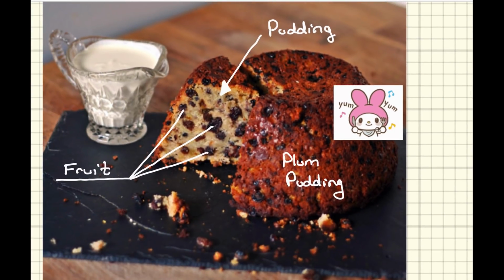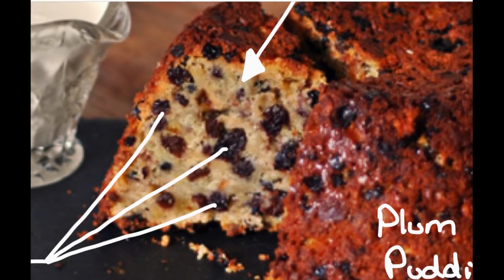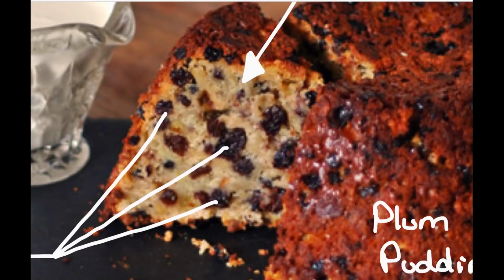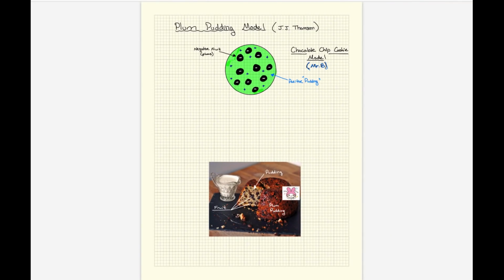It's kind of like a little cake, and it's served as kind of like a dessert. So notice that the pudding is really like a bread. So it's like a bread pudding if you've ever had a bread pudding. So this would be like pudding right here. And in that pudding are plums. Okay, this would be plum pudding. It's kind of like a little fruit cake.